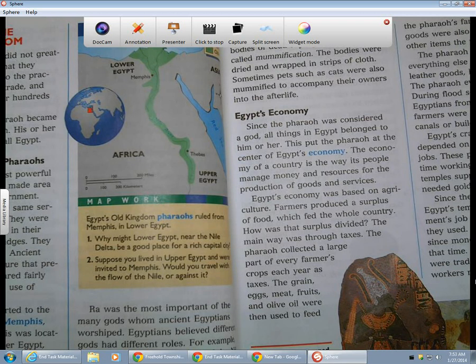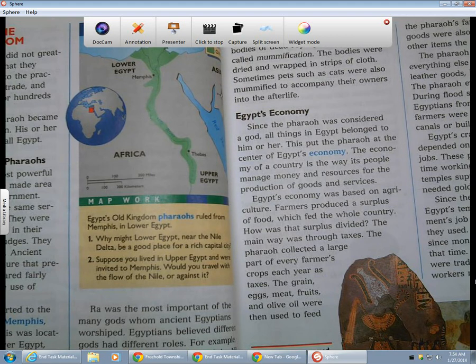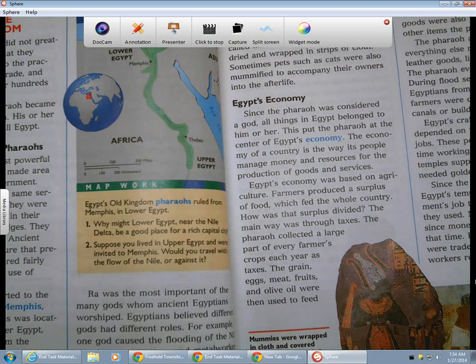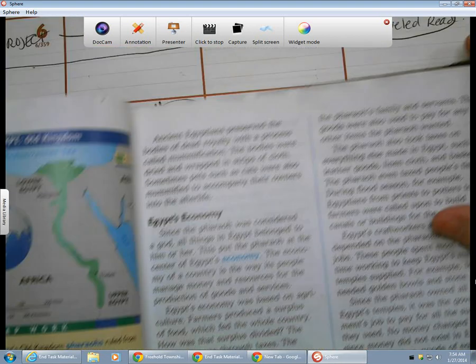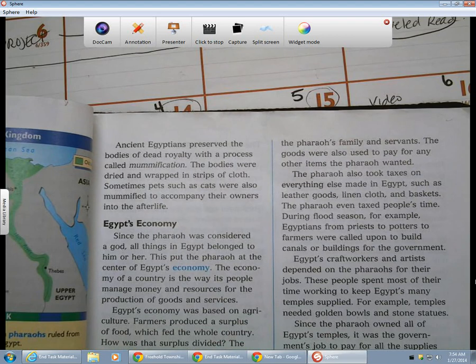How was the surplus divided? The main way was through taxes. The pharaoh collected a large part of every farmer's crops each year as taxes. The grain, eggs, meat, fruit, and olive oil were then used to feed the pharaoh's family and servants. The goods were also used to pay for any other items the pharaoh wanted.